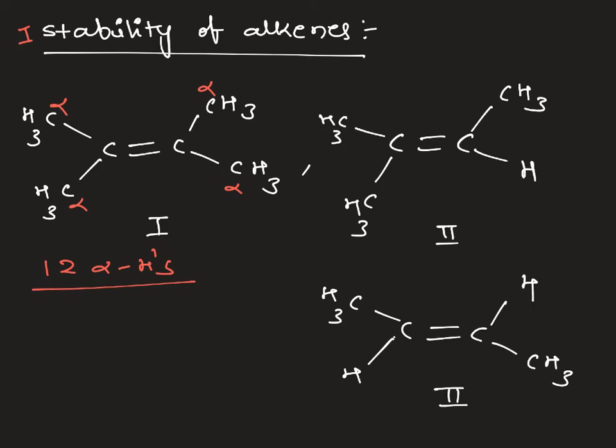Similarly, when you look at the second molecule, 3 alpha carbons are there. Here hydrogen is directly attached. The number of resonating structures for this is 3 plus 3, 6 plus 3, 9, because 9 alpha hydrogens are present. In the third case, only 2 alpha carbons are there, having 6 alpha hydrogens.